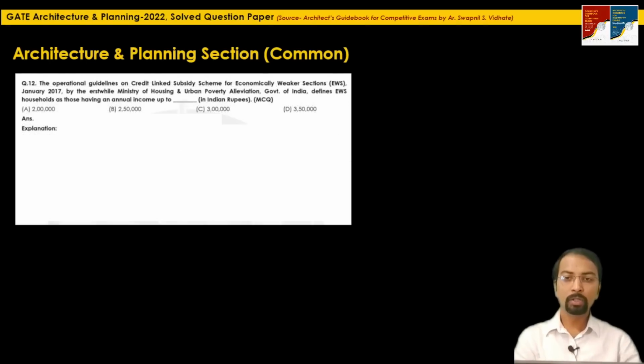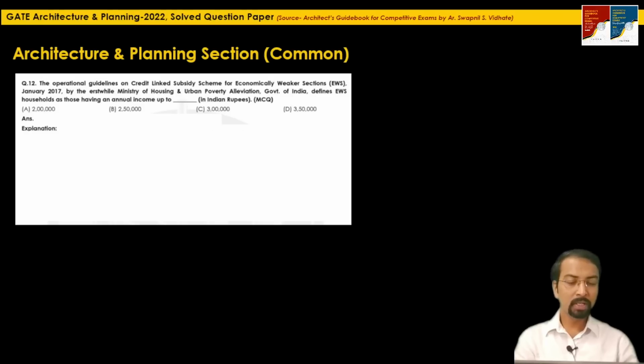The next question, question 12, is: the operational guidelines on credit link subsidy scheme for economically weaker section EWS, January 2017, by the erstwhile Ministry of Housing and Urban Poverty Alleviation, Government of India, defines EWS household as those having an annual income up to how much? The options given are 2 lakh, 2.5 lakh, 3 lakh and 3.5 lakh.